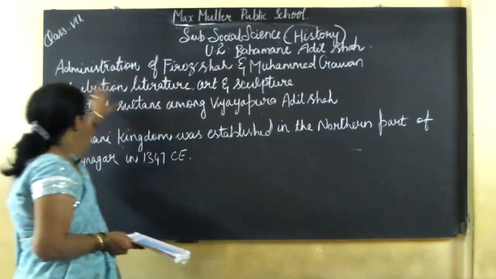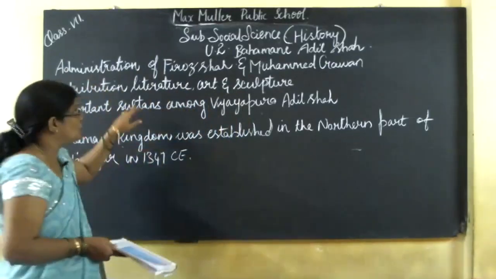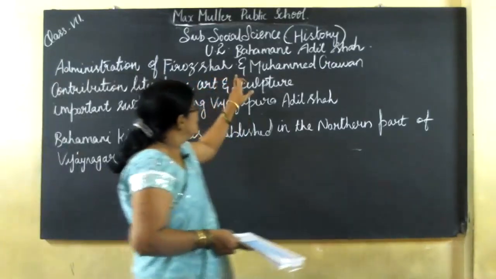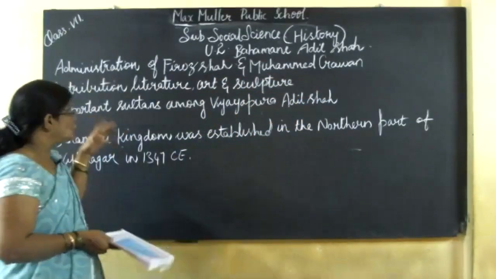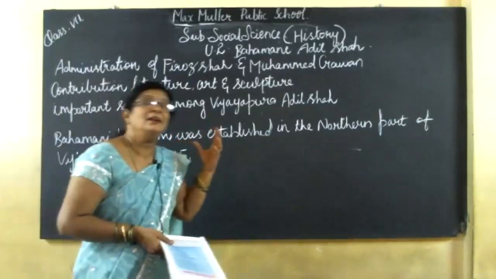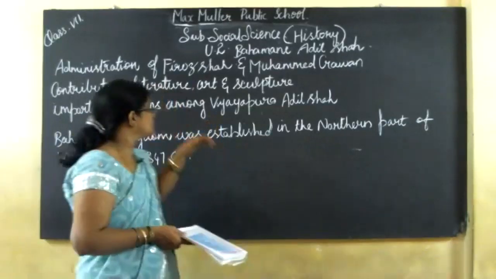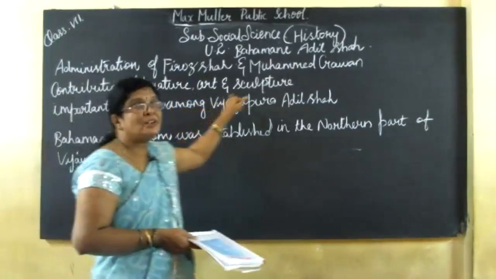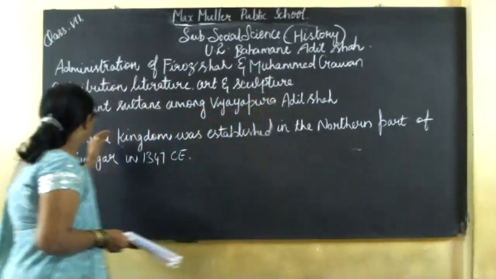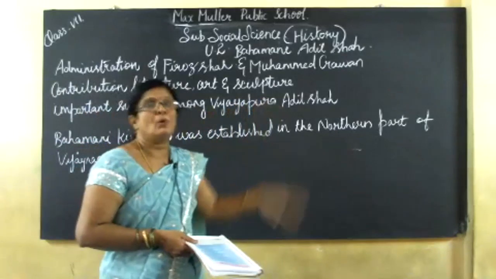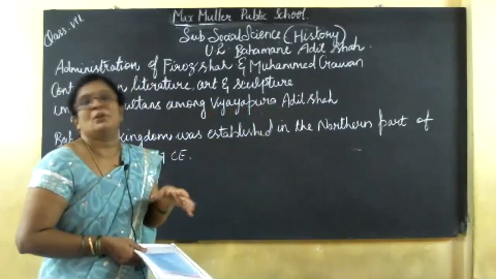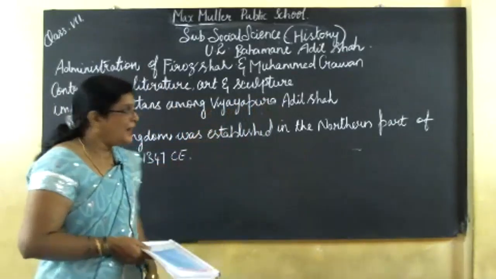Okay, in this lesson we are going to study about the administration of Firoz Shah and Muhammad Gawan. Next, what are the contributions in the period of the Muslim dynasty: literature, art and sculpture. The third is the important sultans among the Vijaypura Adil Shahs. What is the importance of Vijaypura in the Muslim dynasty?